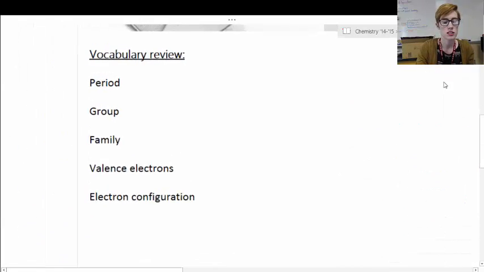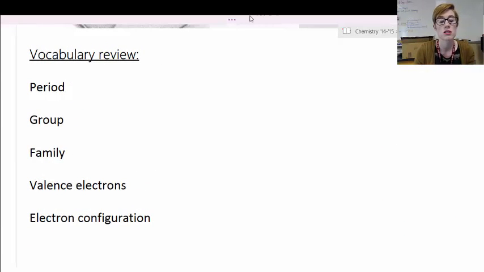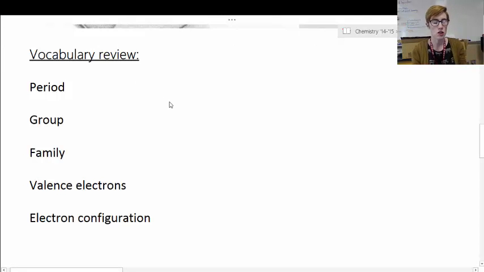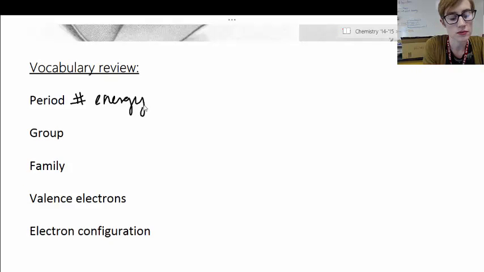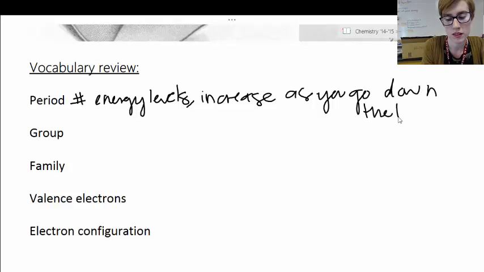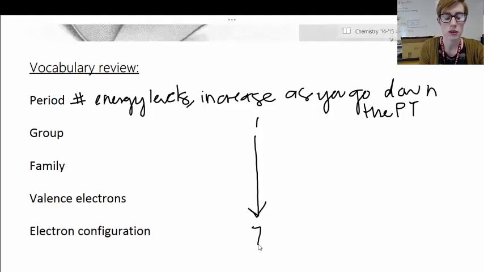Before we get too excited and just jump right into that, I wanted to review some key vocabulary terms before we got too into it. And so the first is, what is a period? Periods are the number of energy levels, and the energy levels of an atom will increase as you go down the periodic table. From top to bottom, we see the periods increase. So we start at 1, we work our way all the way down to 7. Those are the periods. Okay.